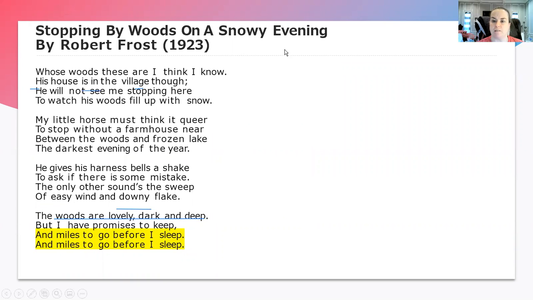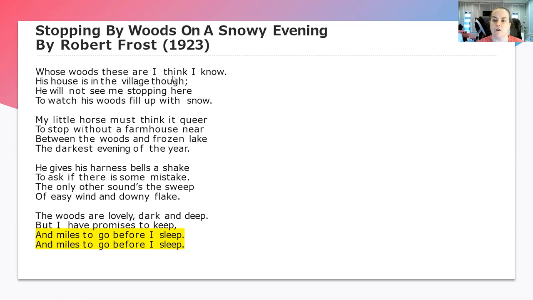Stopping by Woods on a Snowy Evening by Robert Frost. Oh, let me erase our annotations from the previous poem. Let's see if we can figure out what the rhyming pattern is in this one.